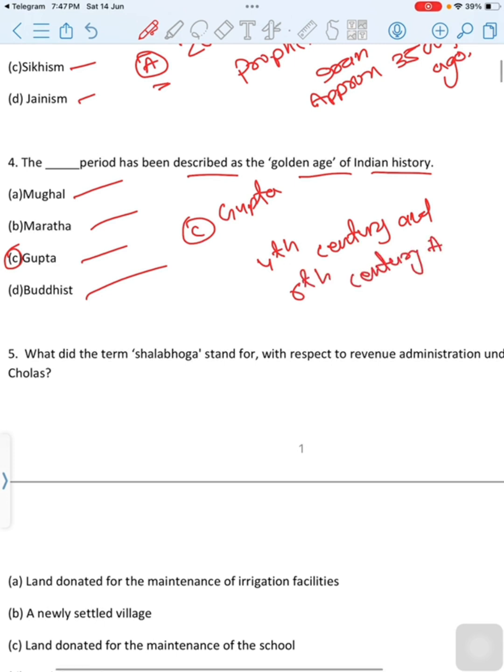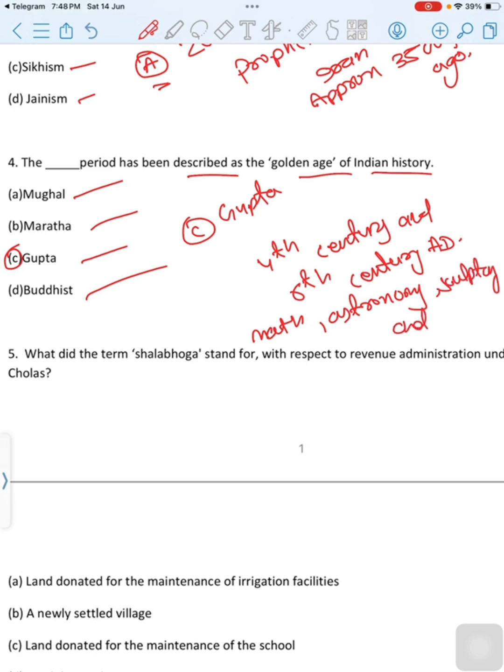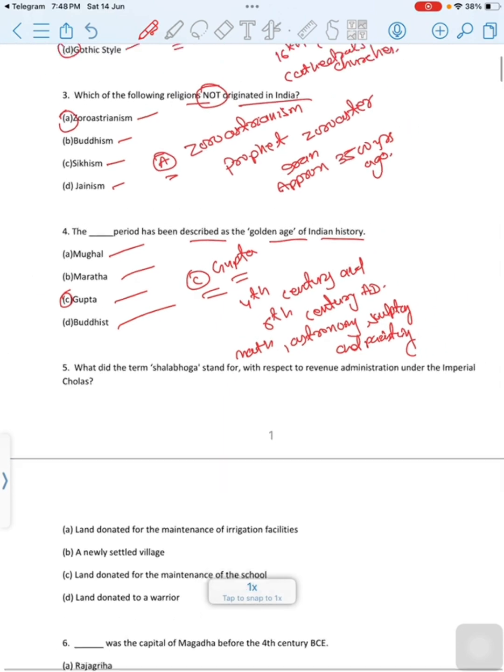It is known as the golden age of India because of the large achievements Indians made in the fields of mathematics, astronomy, sculpting and painting during the Gupta Empire. Correct option is Gupta. Move to next question.